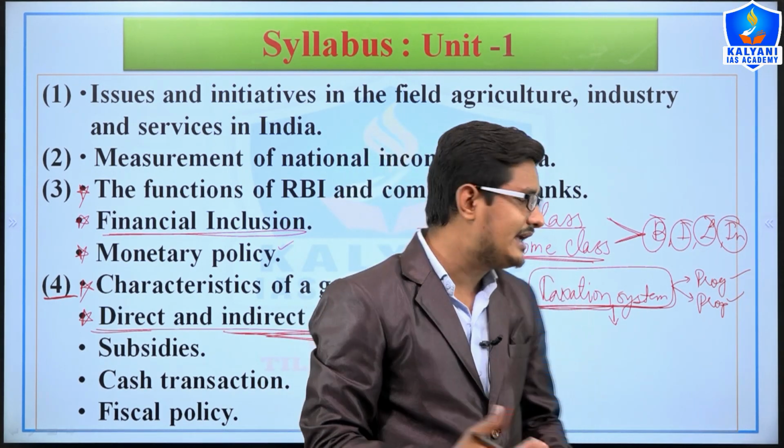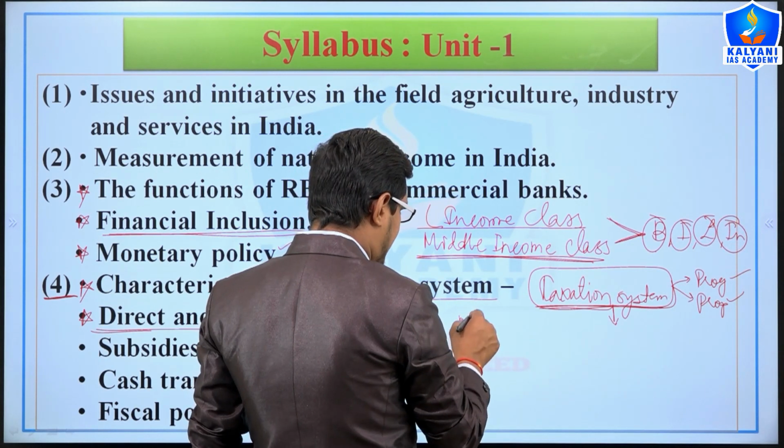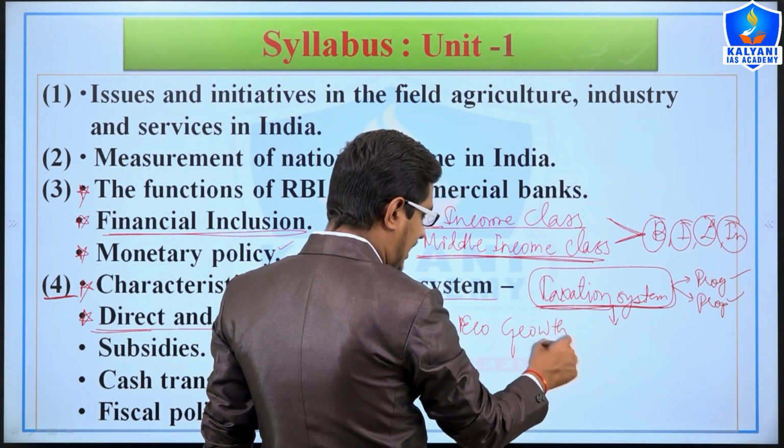Here, as you know, the government also plays an important role in economic growth, right? How?